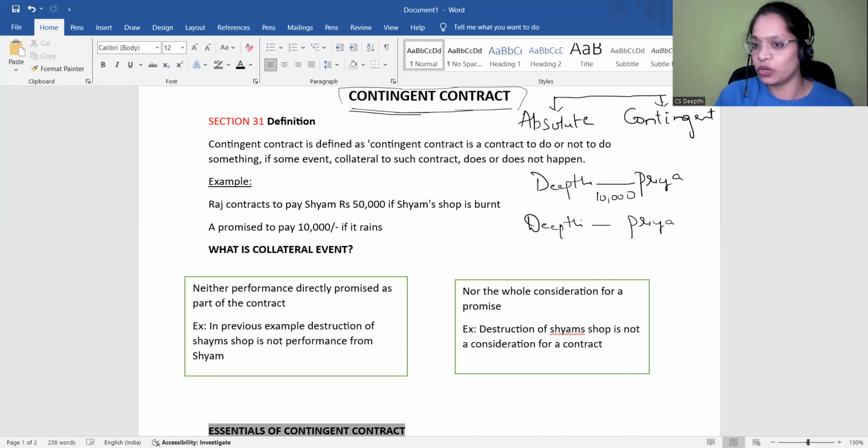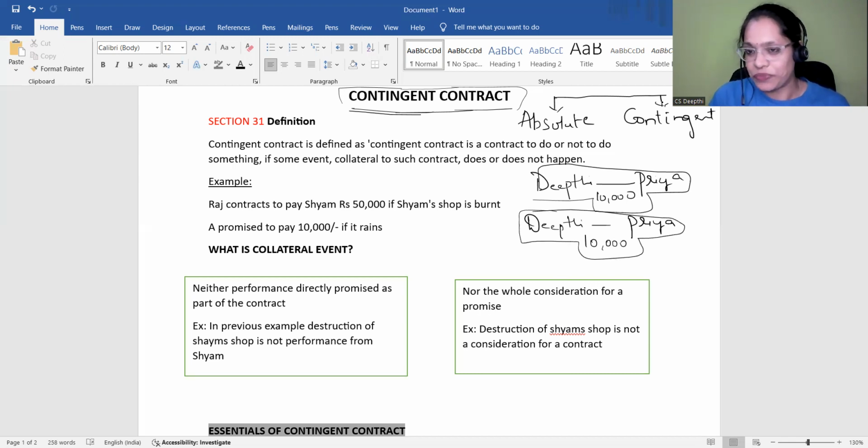Deepthi wants to purchase Priya's bike for 10,000 rupees, but Deepthi inserted a condition saying that she's going to pay that 10,000 rupees after a month. Now, this is a conditional contract, but not a contingent contract. Then why is this not contingent?